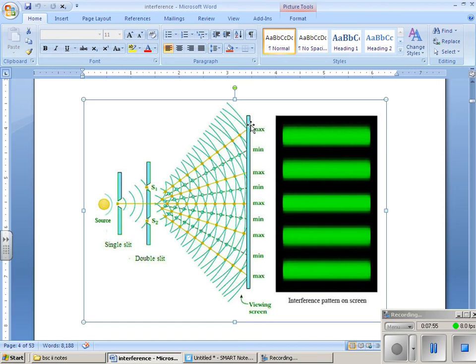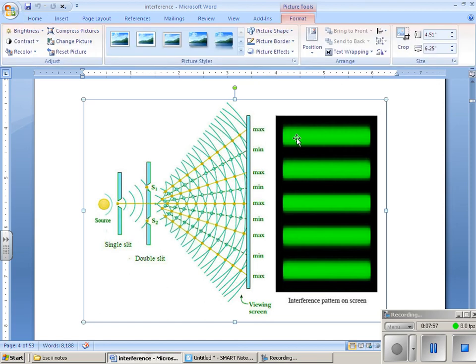Here on the screen we can see this green one is the bright fringe. This is the dark fringe. That means constructive interference is taking place at the points of yellow color. This will show us the constructive interference, where we can see bright light. This will show us the destructive interference, where we are getting darker lines. So alternating dark and bright fringes we can see using this Young's double slit experiment.